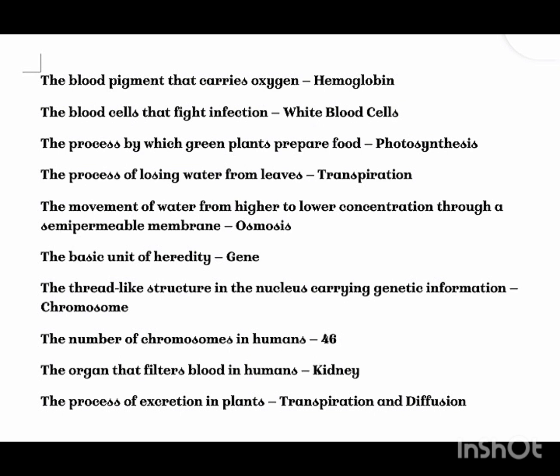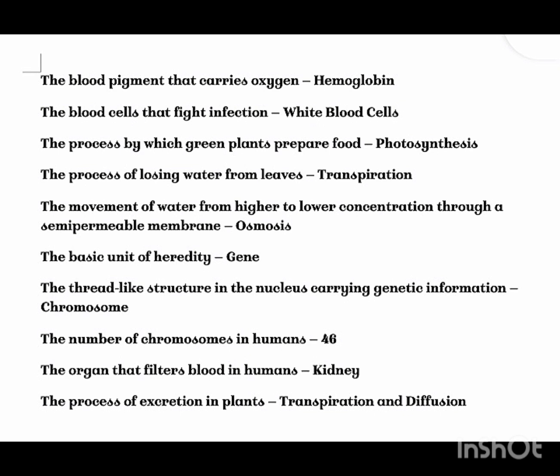The process by which green plants prepare food, photosynthesis. The process of losing water from leaves, transpiration. The movement of water from higher to lower concentration through a semi-permeable membrane, osmosis. The basic unit of heredity, gene. The thread-like structure in the nucleus carrying genetic information, chromosome. The number of chromosomes in humans, 46.